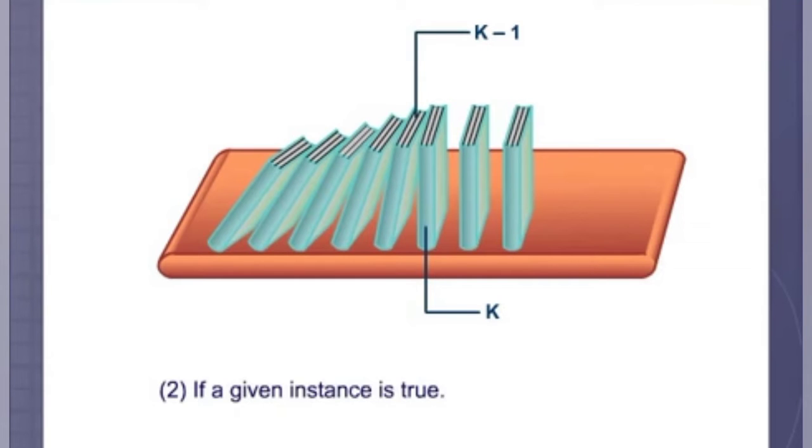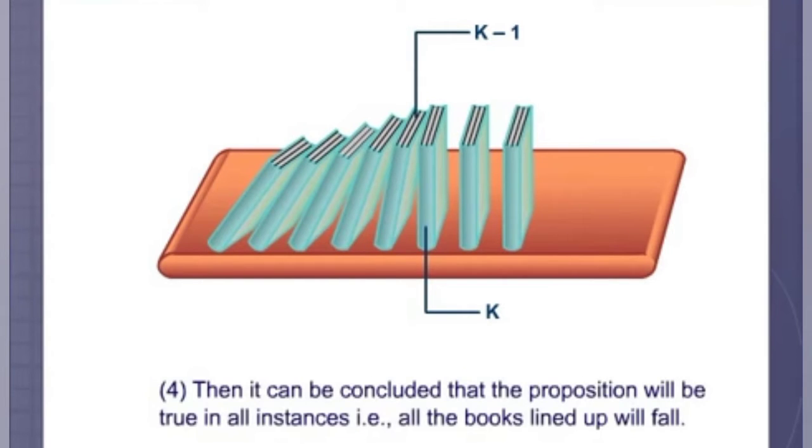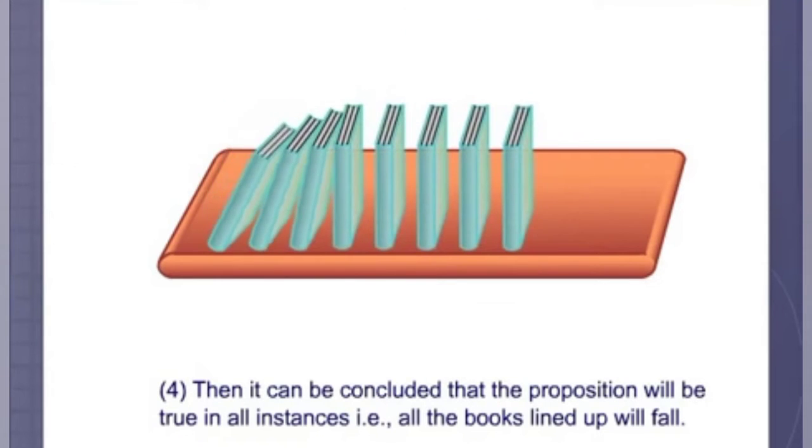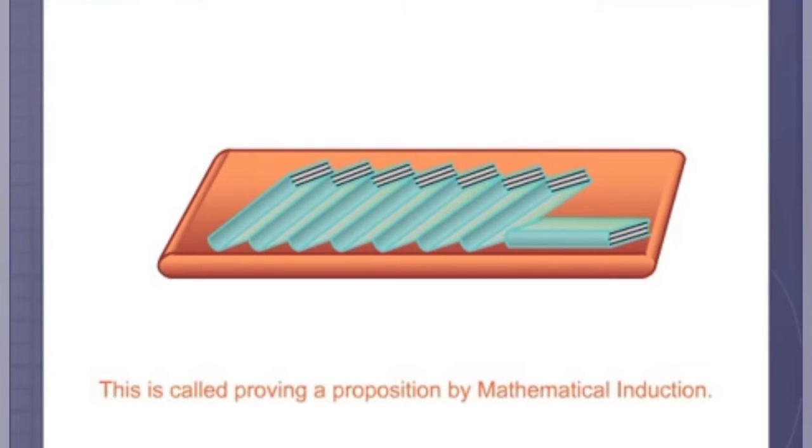and if a given instance is true, and the next one in the sequence, that is the falling of the k plus 1th book, can be proved to be true, then it can be concluded that the proposition will be true in all instances, that is, all the books lined up will fall. This is called proving a proposition by mathematical induction.